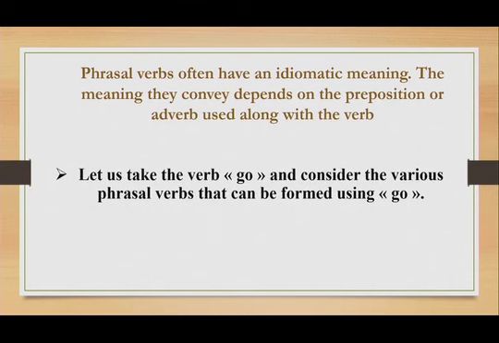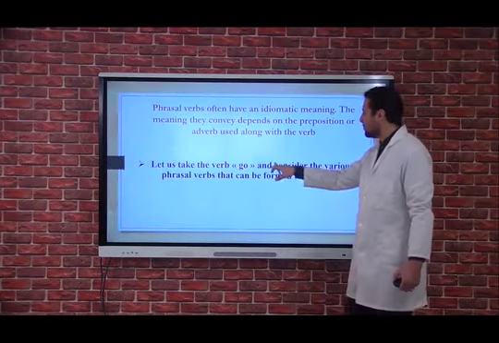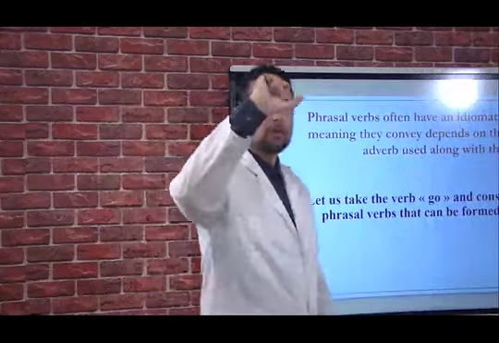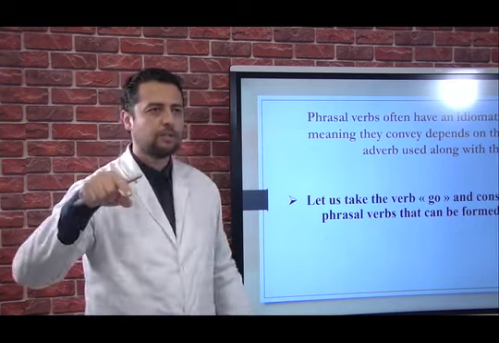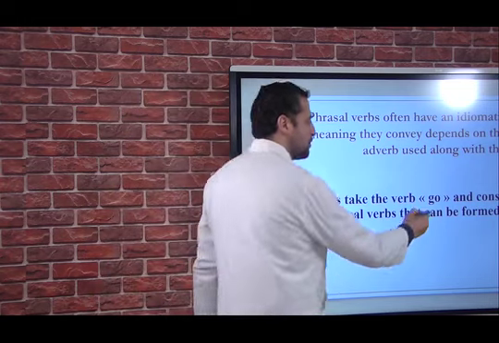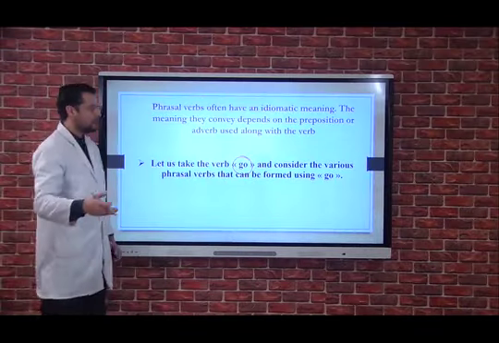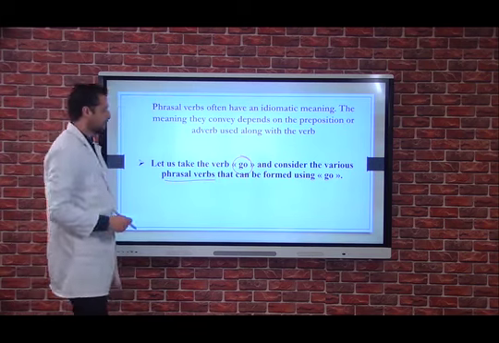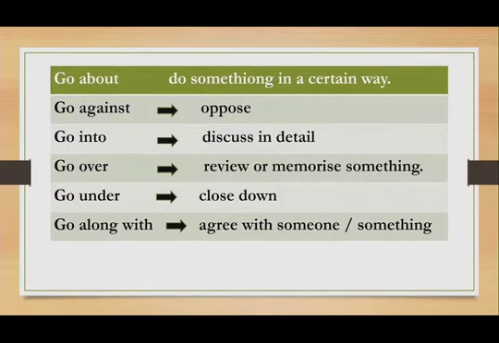So in order to make it more practical, let's have a look at the verb to go. And by the way, when you go into the dictionary and look for go, you're going to have at least 3 or 4 pages just with the verb go, and all the information that you've got, all the derivation, as we call it, using the phrasal verbs. Right, so let's have a look at the first one, but before explaining these phrasal verbs, let's have a look at the prepositions that are used here.